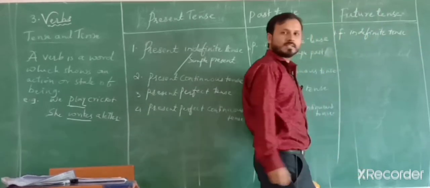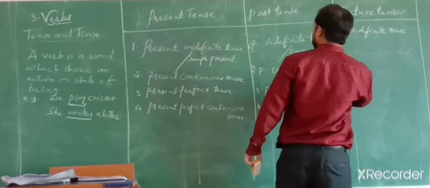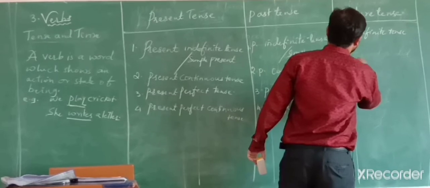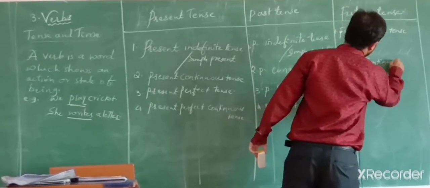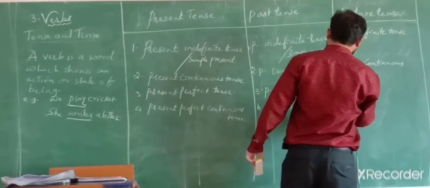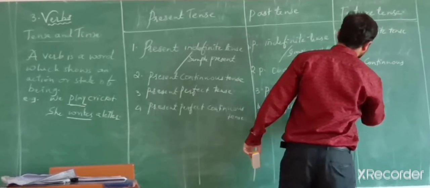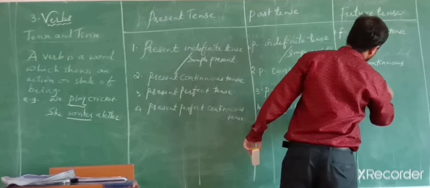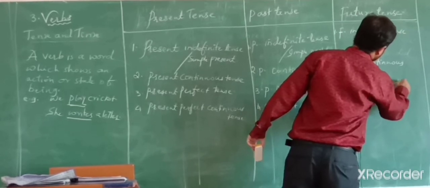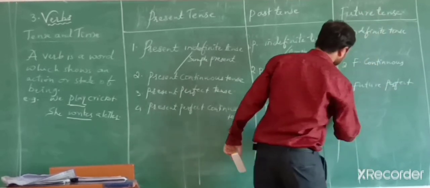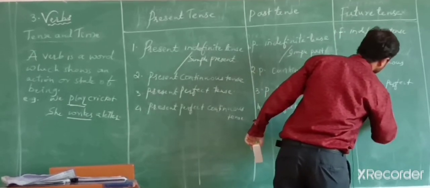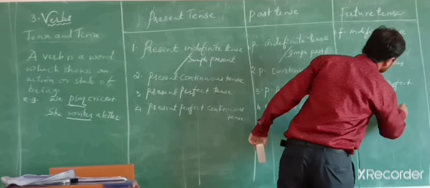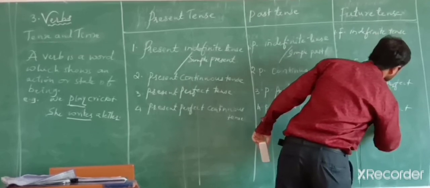Future indefinite tense. 2 is future continuous. 3 is future perfect. And 4th one is future perfect continuous tense.